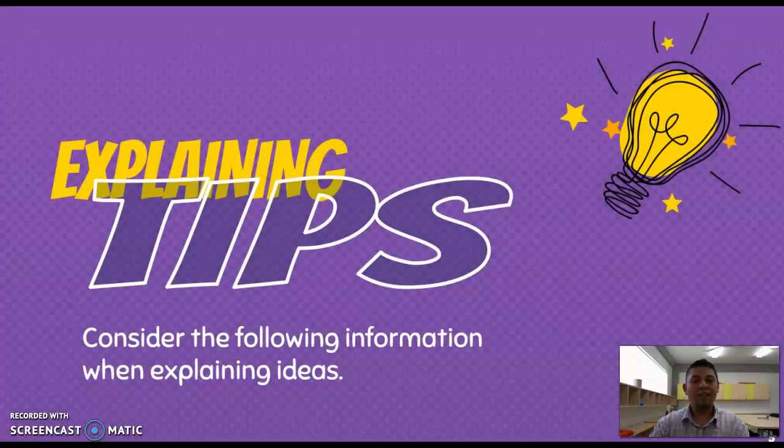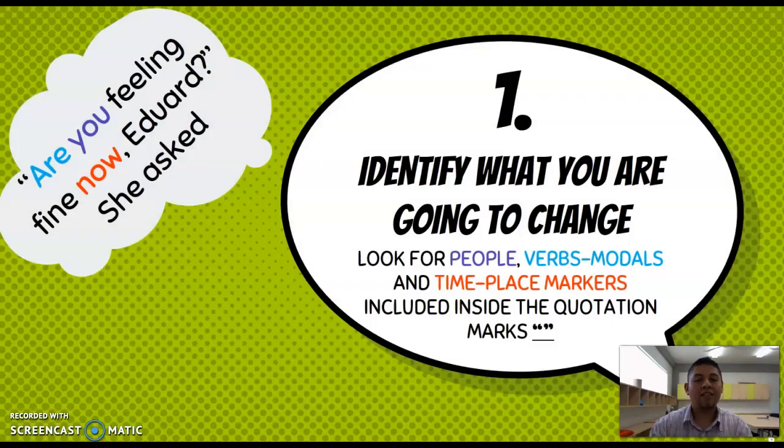And how can we do that? Well, there are some tips to follow, like the next. Number one, as you remember, when we are reporting ideas, it is important that you identify the words that you are going to change, because not all of the words in the sentence are going to be transformed. These words are, for example, people, verb modals, and time or place markers. If you remember the last class, we had a chart where we specify these kinds of words and the transformation that these words are going to suffer.